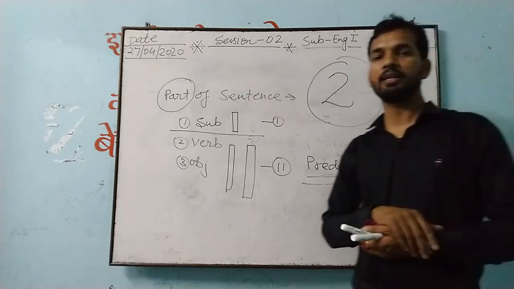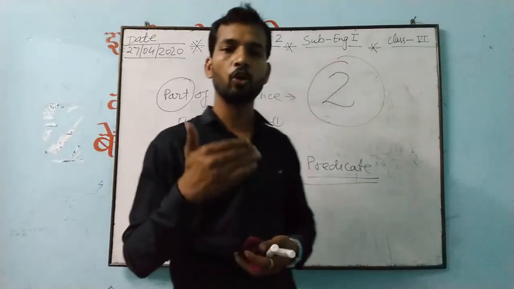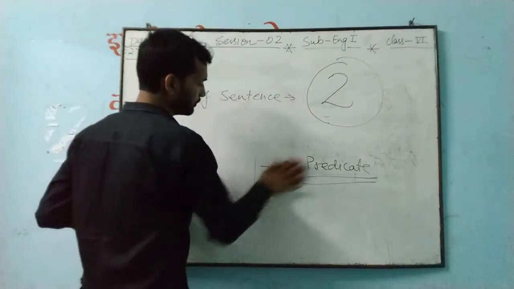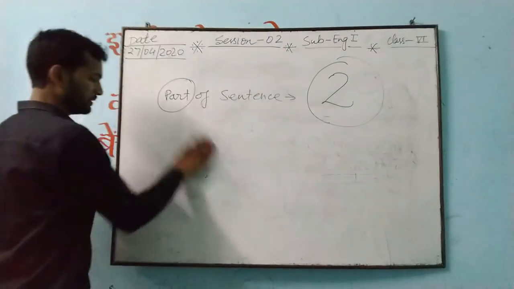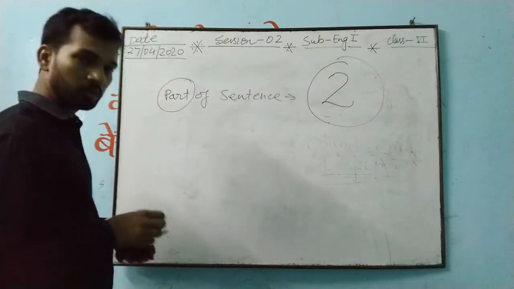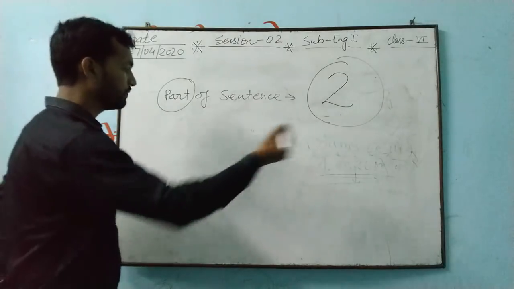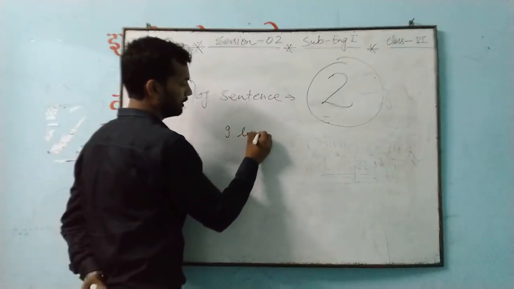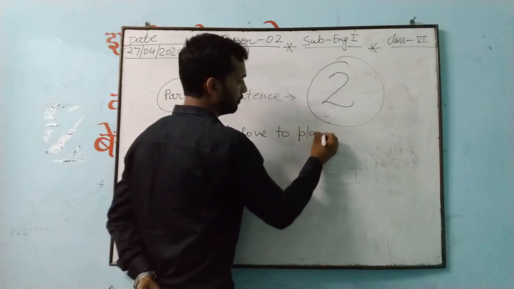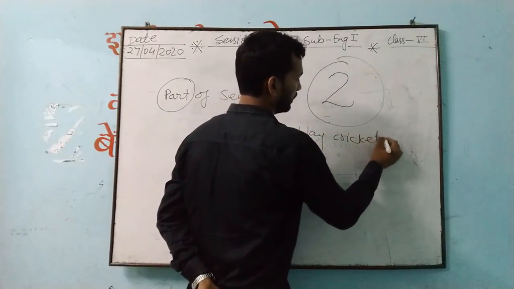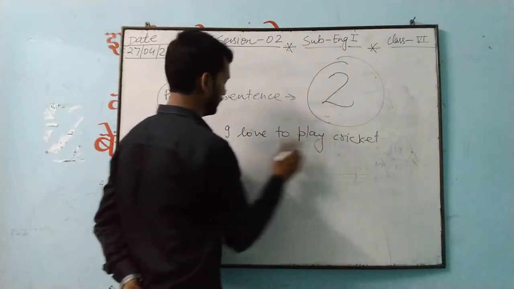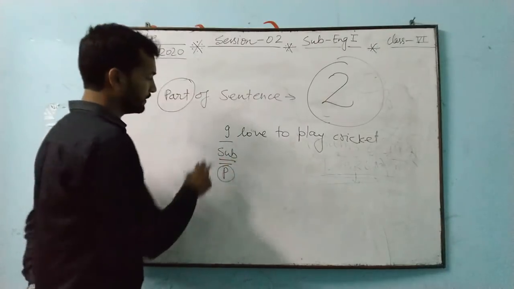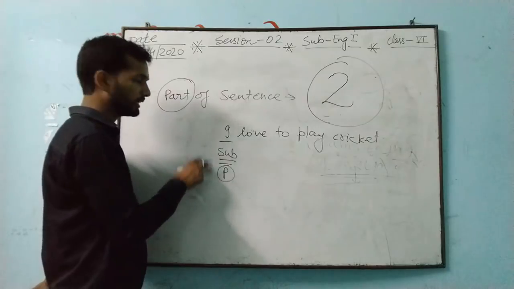Now with the help of a practical example, we will understand the division of the sentence. See here. Several examples you can make yourself, you can find them also. For example, I love to play cricket. I have written I love to play cricket. So this I is the subject, a pronoun, doing the action, a doer in the sentence. That is why it is a subject.